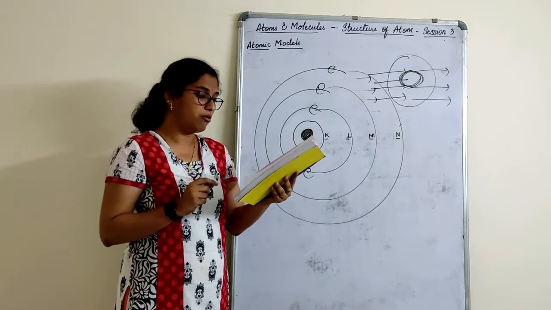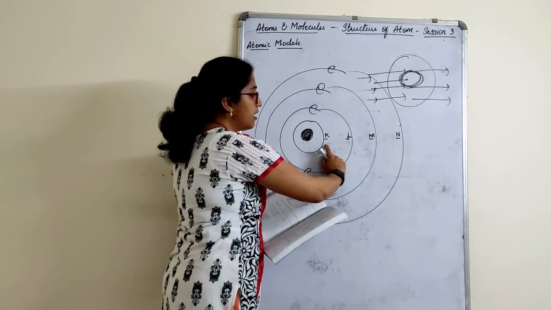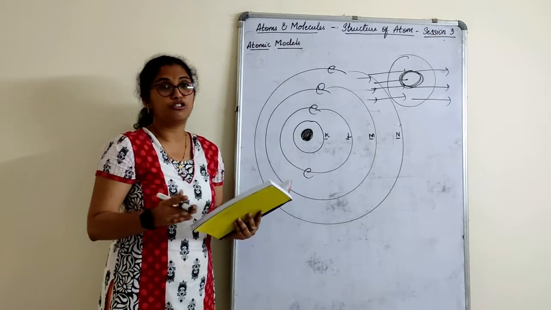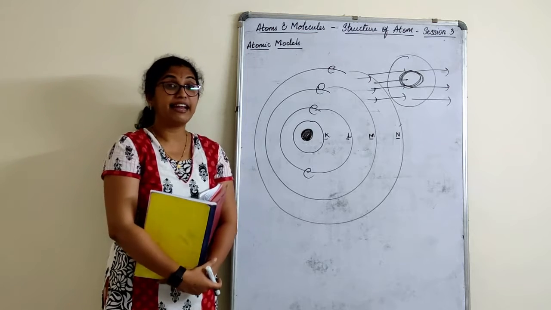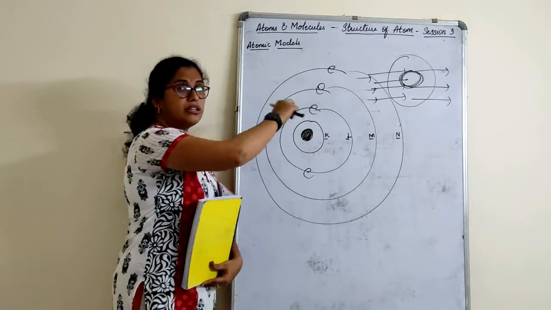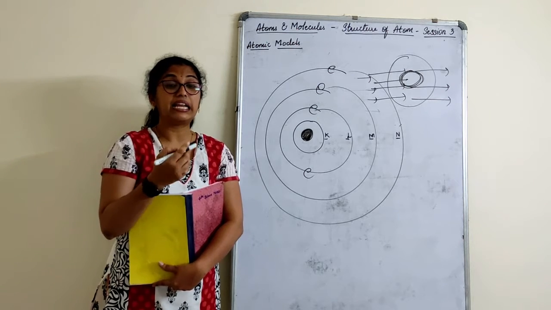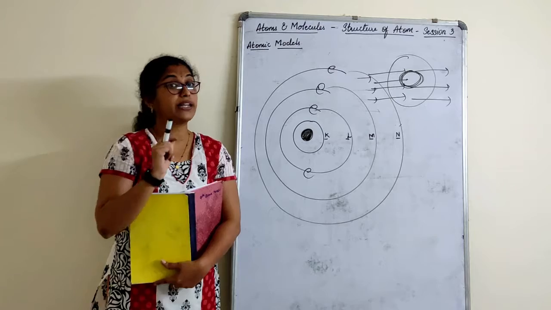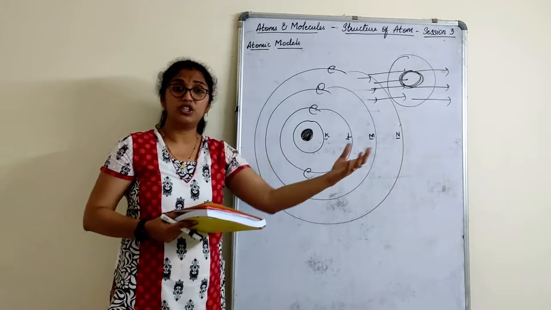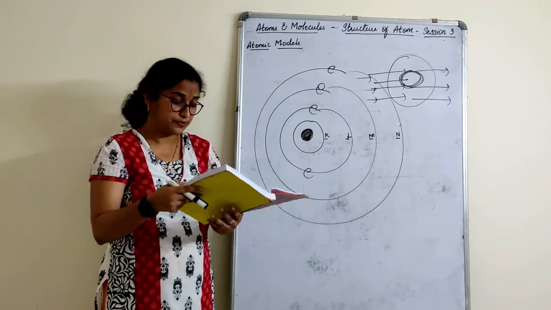Only certain special orbits, known as discrete orbits, of electrons are allowed inside the atom. Discrete, that is, shells. While revolving in the discrete orbits, electrons do not radiate energy. Now, if they radiated energy, what would happen? They would lose energy, and if they lose energy, they tend to fall into the nucleus of the atom. Since they are not radiating, that does not happen. But what was happening in Rutherford's model? They were radiating energy while revolving. That is why the theory was discarded. Now, don't break your head about how they radiate or where that energy goes. You will study that later in higher classes. Only the basics we want, we will do here.